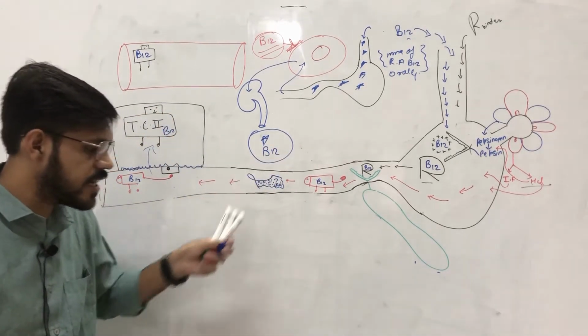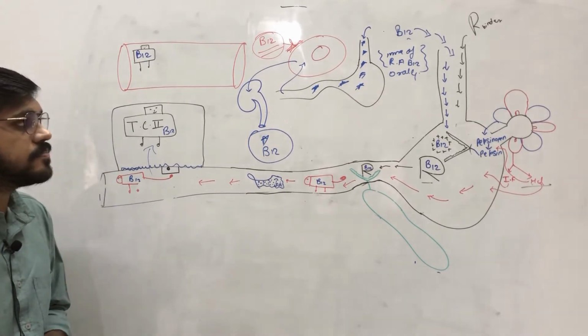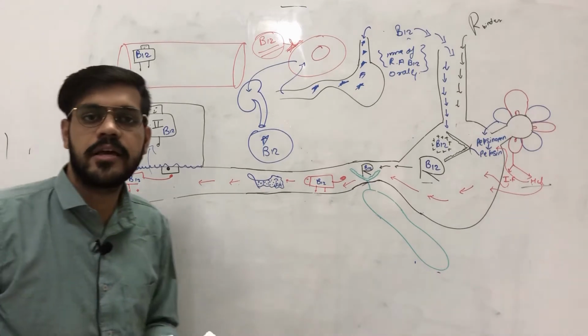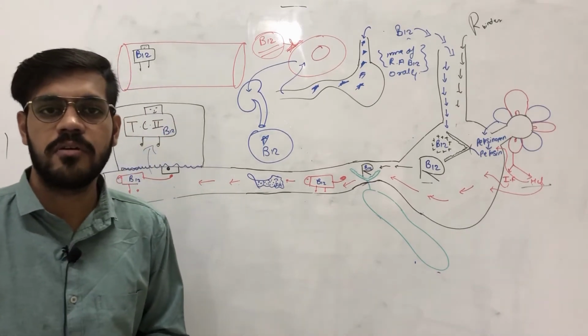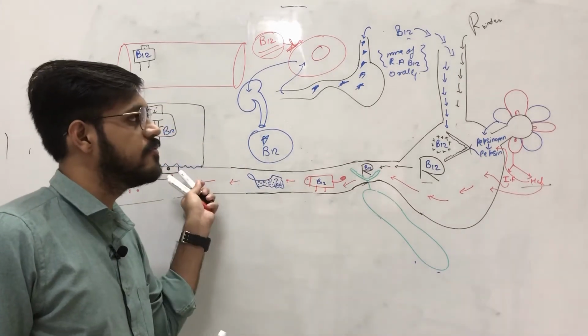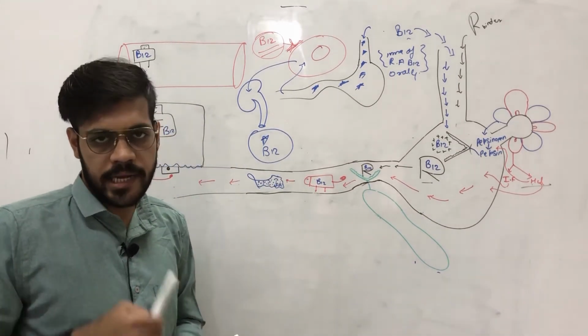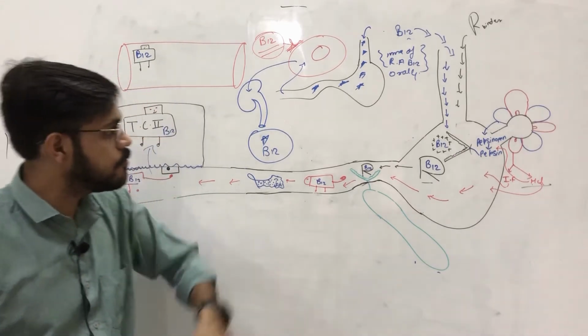Now if a significant amount of B12 is present in the urine, then we say that there is no deficiency of B12, or there is no defect in the absorption process. The deficiency is caused due to reduced intake. Again, I will tell you what we are doing.